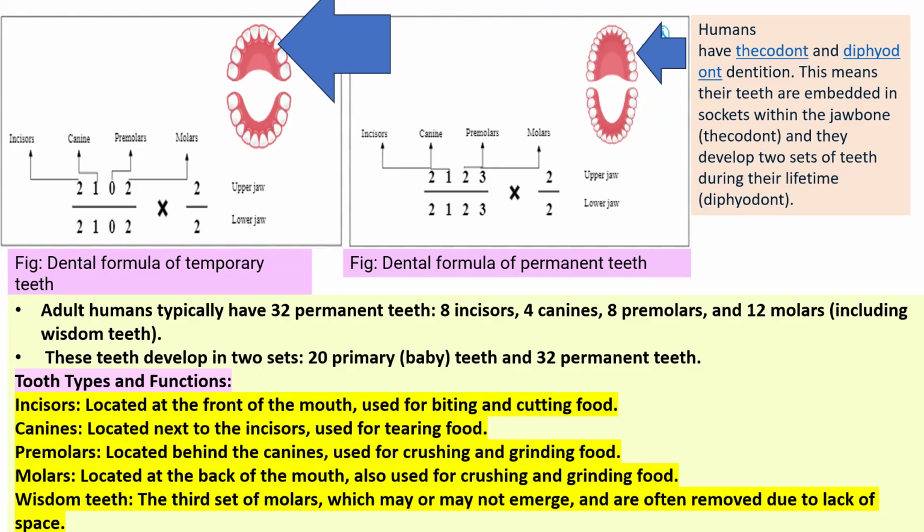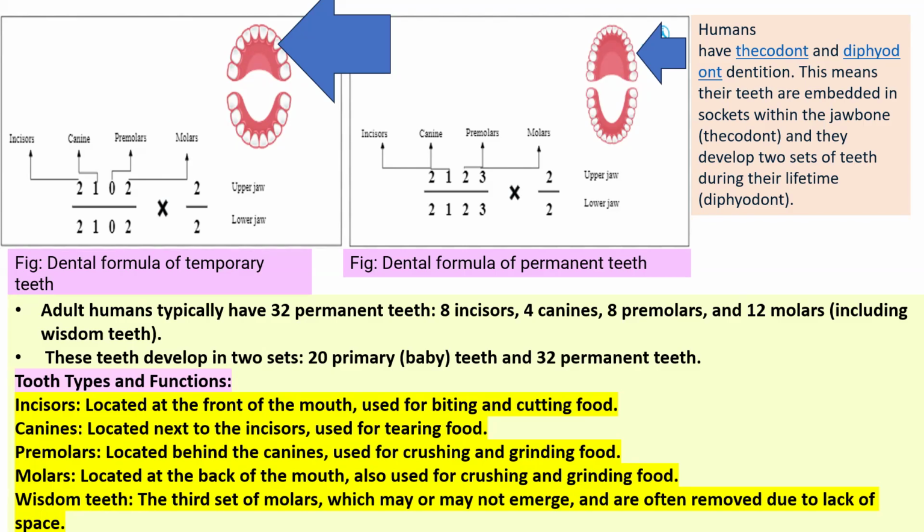Human teeth. Types of human teeth, which is an important point for any exam. First is the structural dental formula: 2123, 2123. It becomes 32 permanent teeth.